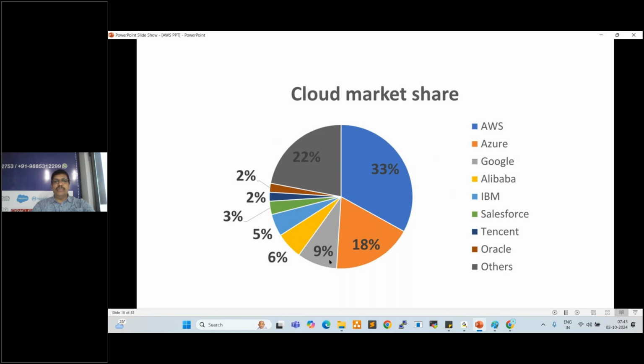Fine. So here Azure occupied 18%. Google occupied 9%. Alibaba Cloud occupied 6%. IBM occupied 5%. Salesforce occupied 3%. Tencent occupied 2%, and Oracle Cloud occupied 2%. Other small players occupied 22%, right?